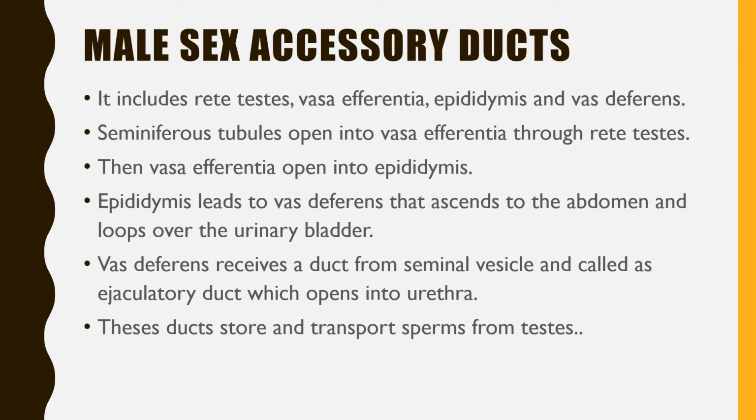How many accessory ducts are there which are part of the male reproductive system? The accessory ducts include the rete testis, vasa efferentia, epididymis and vas deferens. The rete testis, I already told you, is a network of the seminiferous tubules. Now the epididymis, actually the epididymis is